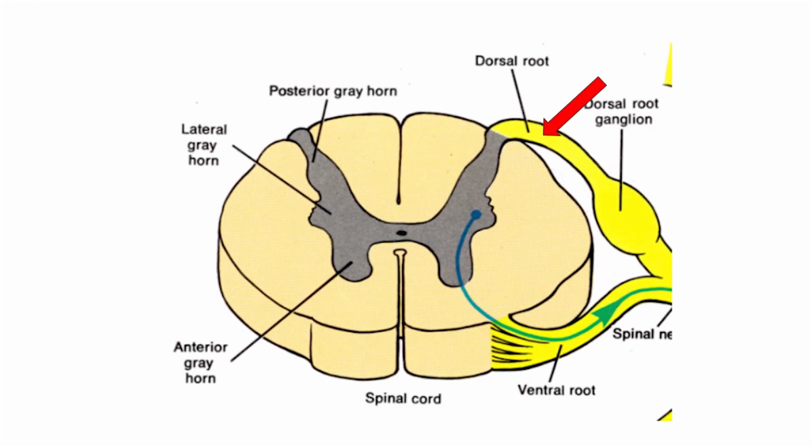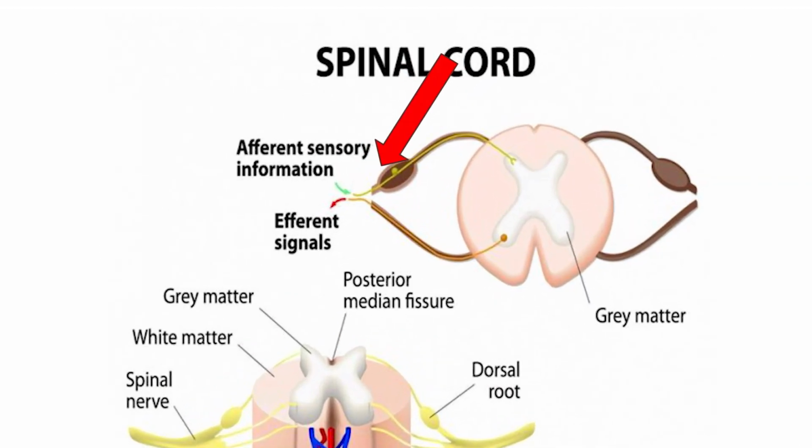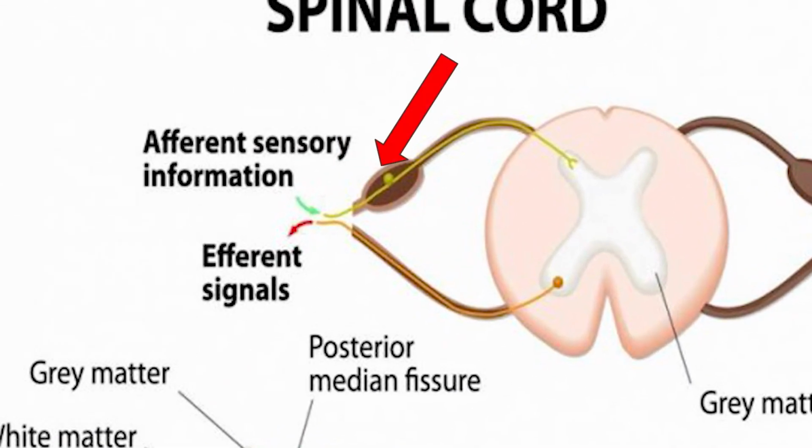The dorsal root contains sensory nerve fibers and that conducts the nerve impulses from the periphery to the spinal cord. Periphery means from the outskirt to the spinal cord. Whereas the ventral root contains the motor neurons only and conduct the impulses from the spinal cord to the periphery. It is the reverse. Each dorsal root has a swelling called dorsal root ganglion, and this dorsal root ganglion contains the cell bodies of the sensory neurons.